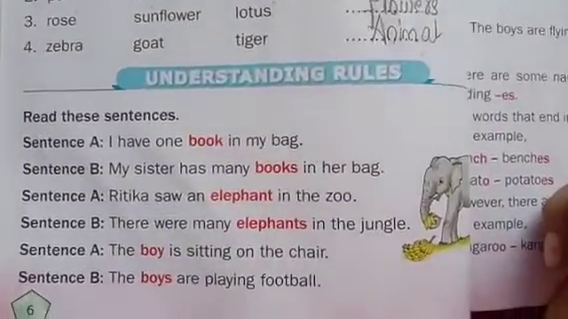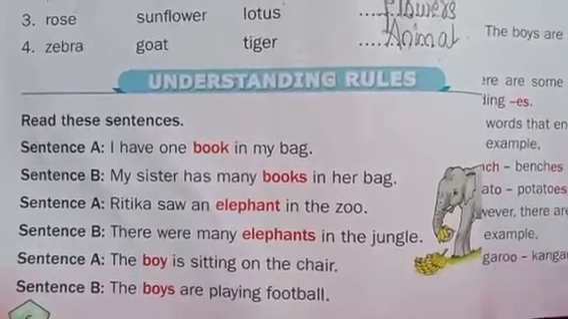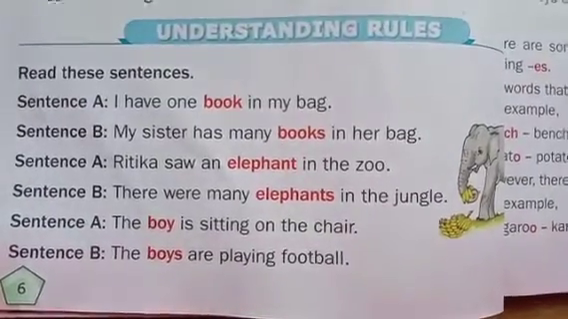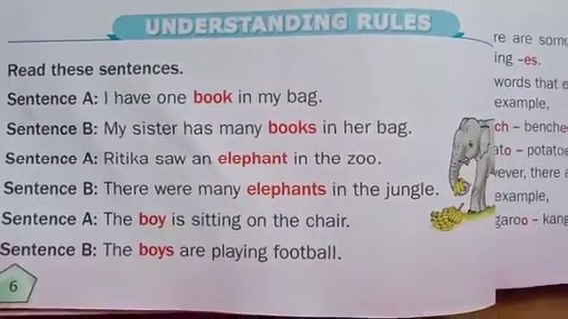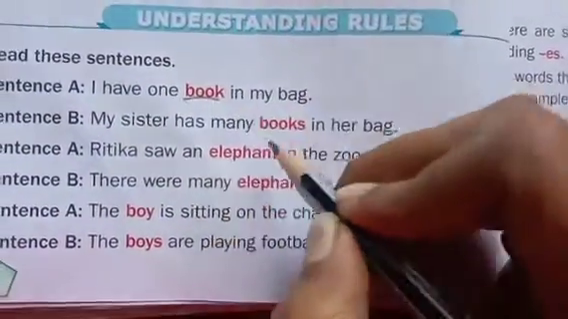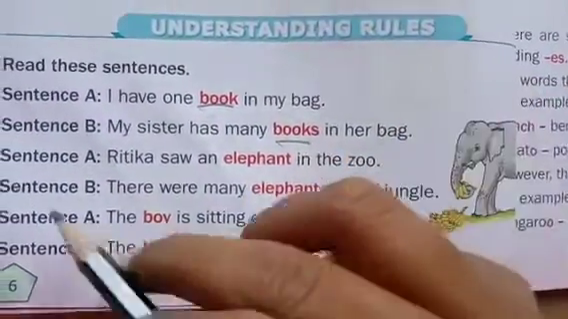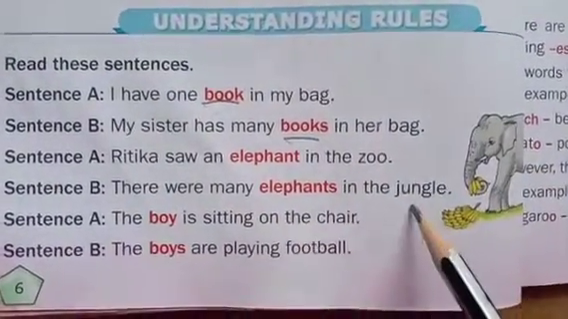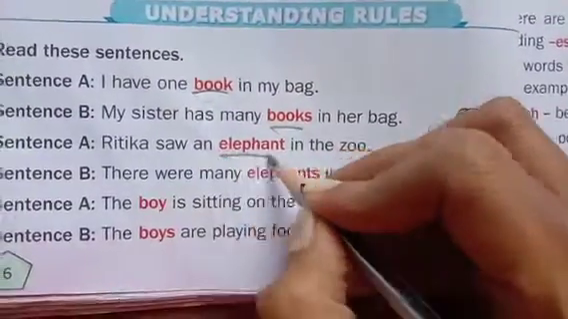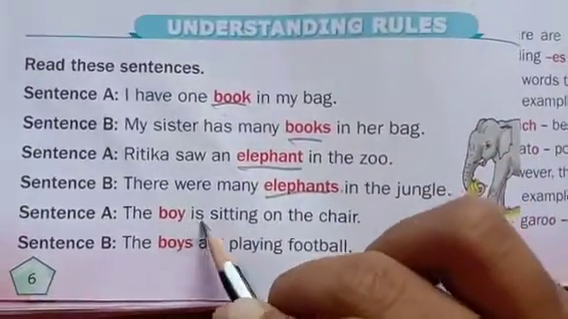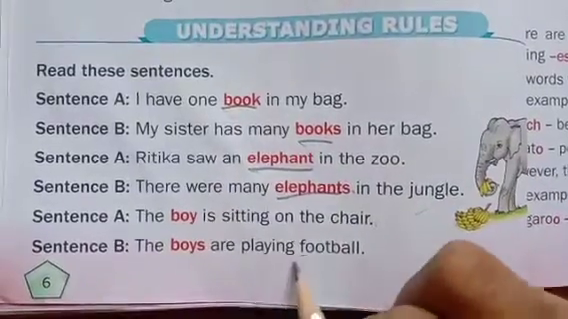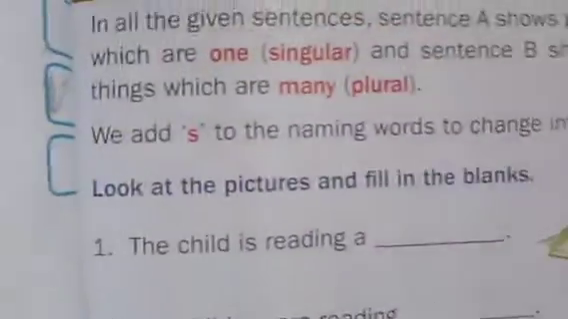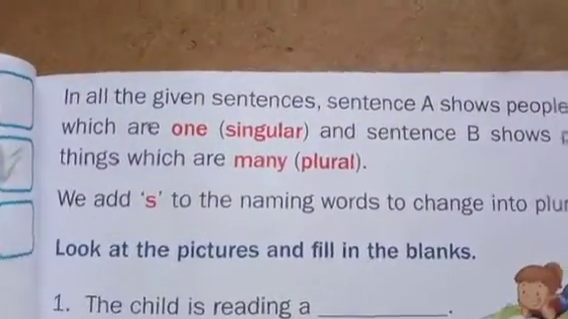So our next section is understanding rules. Sentence A. I have one book in my bag. My sister has many books in her bag. Do you observe one thing here? Books. Ritika saw an elephant in the zoo. There were many elephants in the jungle. Elephant and elephants. The boy is sitting on the chair. The boys are playing football. Boy and boys. Doesn't it seem like singular and plural?